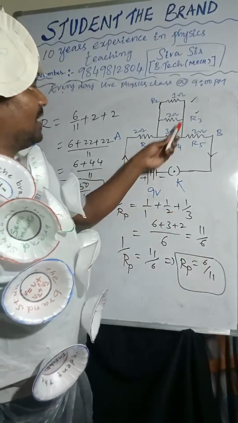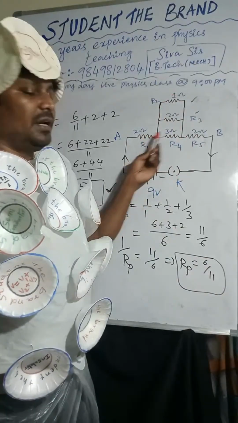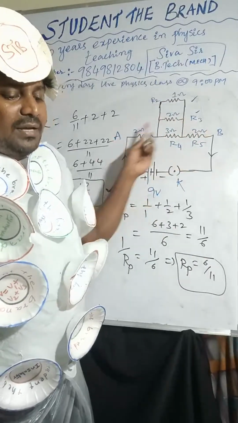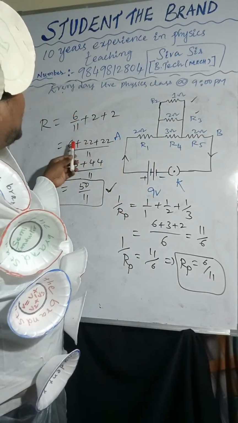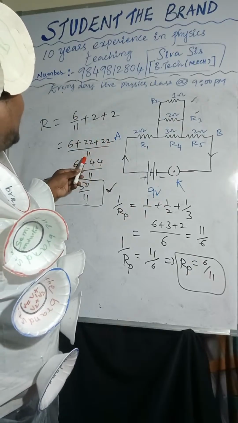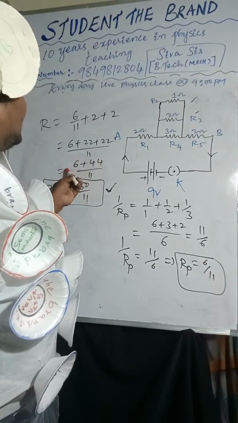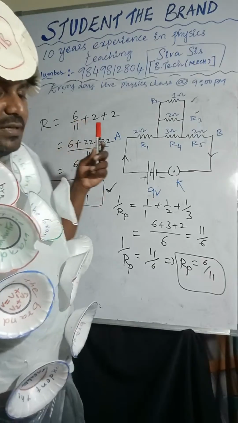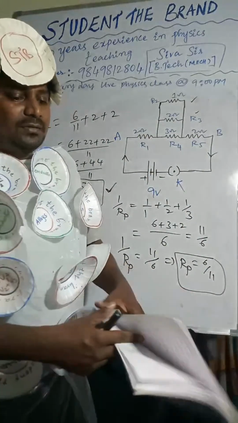So whatever you are getting as this total resistance, that will become series to the remaining resistors. So then we got 6 by 11 plus 2 plus 2. So 6 plus 22 plus 22 by 11, so 6 plus 44 by 11, then 44 plus 6, 50, 50 by 11. That is the answer. So is it clear? If you have any doubts, let me know, then I will explain.